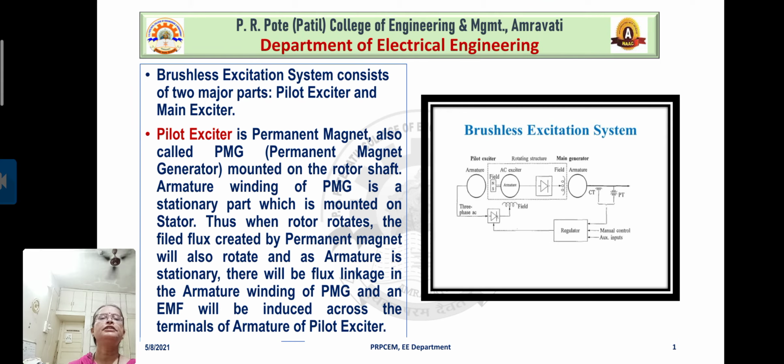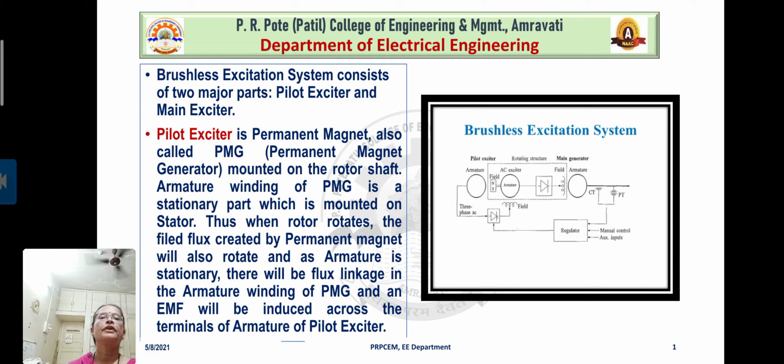Brushless excitation system consists of two major parts, as you can observe in the diagram which is shown on the right hand side. What are those two major parts? Those are pilot exciter and main exciter. Right? So let us discuss about these two major parts of the brushless excitation system.